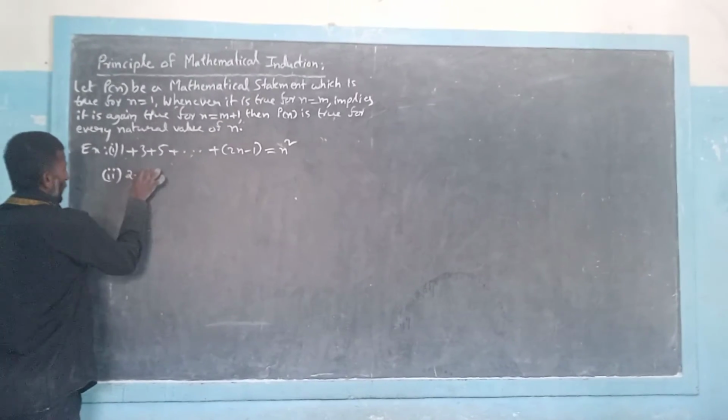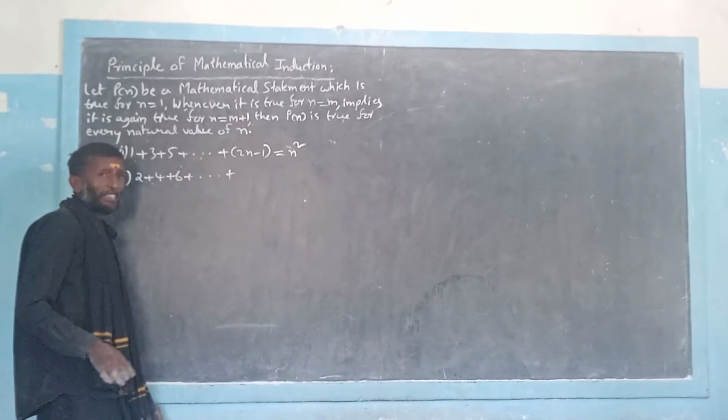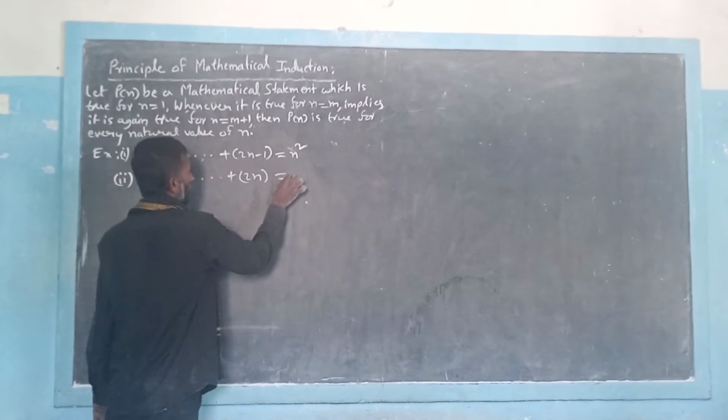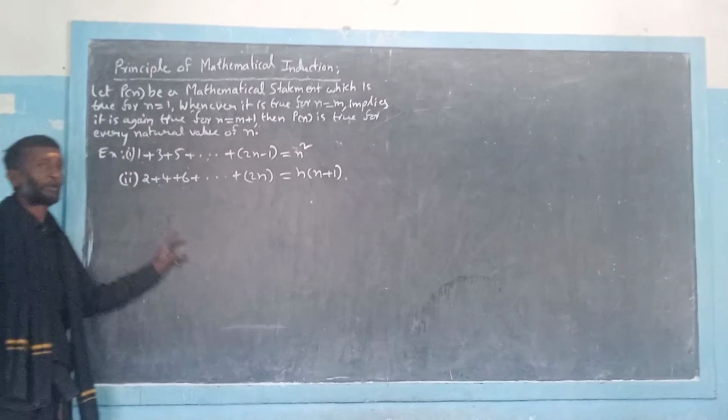Like that, the sum of the even numbers 2 plus 4 plus 6 and so on, up to the nth even number 2n, is always equal to n into n plus 1. So please practice them carefully.